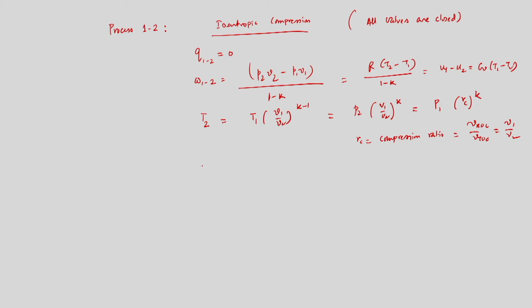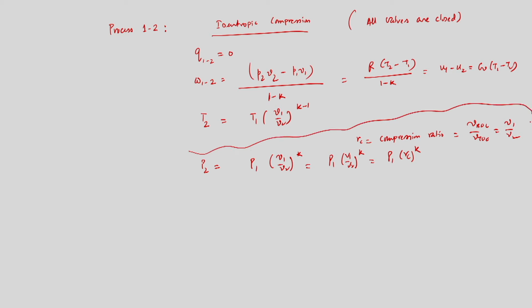The temperature at the end of the compression process is T2 like this, and similarly the pressure at the end of the compression process, P2, equals P1 into V1 by V2 to the power k, which equals P1 into RC to the power k, where RC is the compression ratio, as we have discussed.